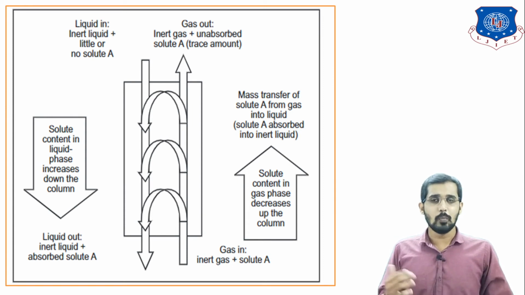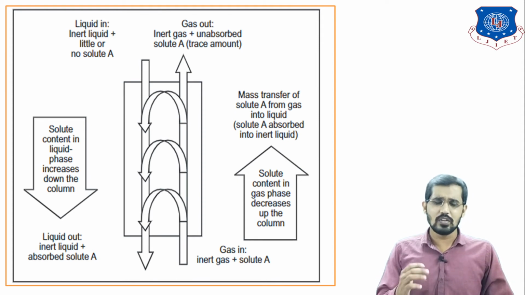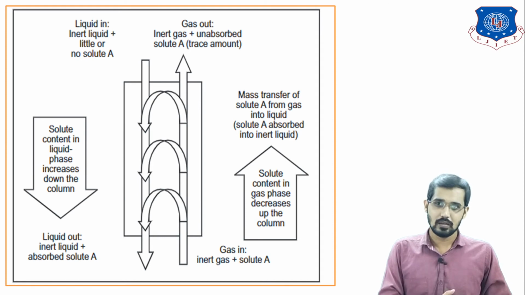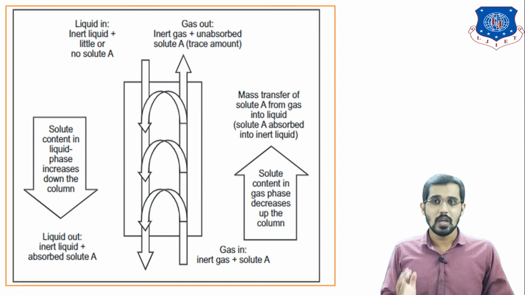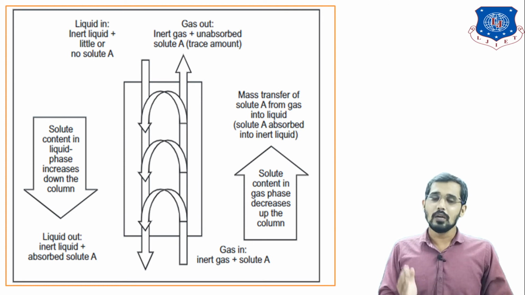Its opposite phenomenon is desorption or stripping. Whatever component present in the gaseous stream which we removed into the liquid stream, in desorption we are removing that component from the liquid phase into the gaseous stream again. It is the opposite of gas absorption. In absorption we removed mass, meaning the NH3 component, from the gaseous phase to the liquid phase, but in desorption or stripping, we are removing it from the liquid phase back to the gaseous phase.